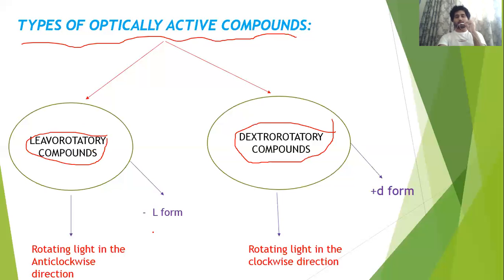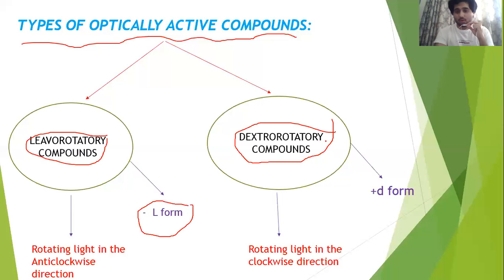What are levorotatory compounds? They rotate the light in the anti-clockwise direction. You all have a clock at your house. So anti-clockwise means you start from 12, then 11, 10, 9, 8. You go in the anti-clockwise direction. They are called levorotatory compounds, minus L. So these are the levorotatory compounds.